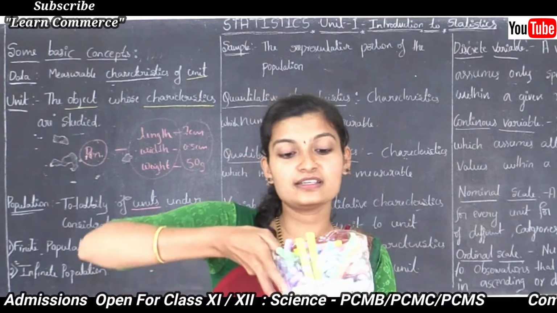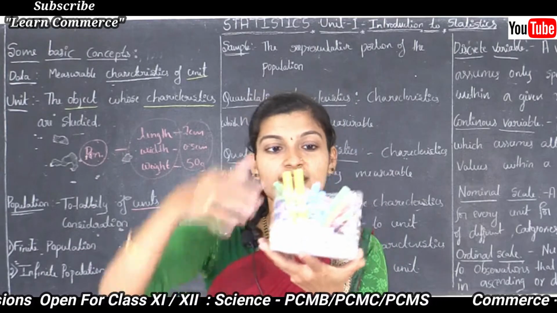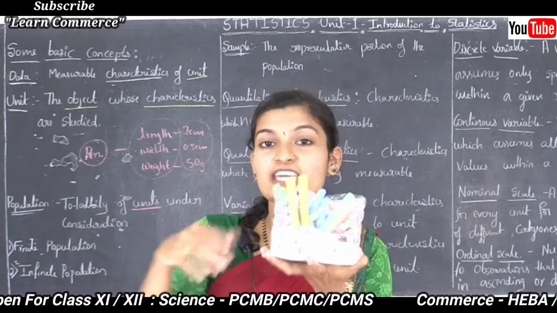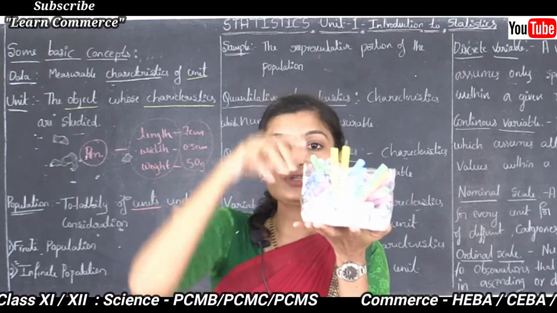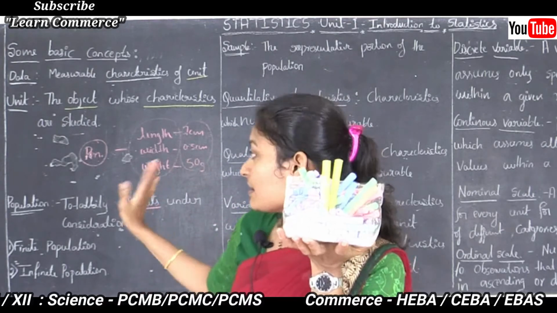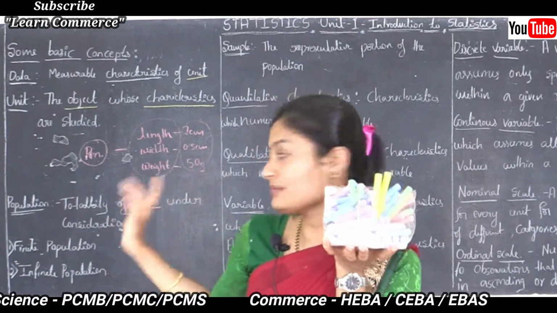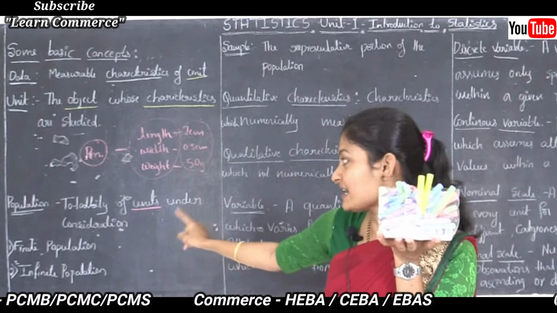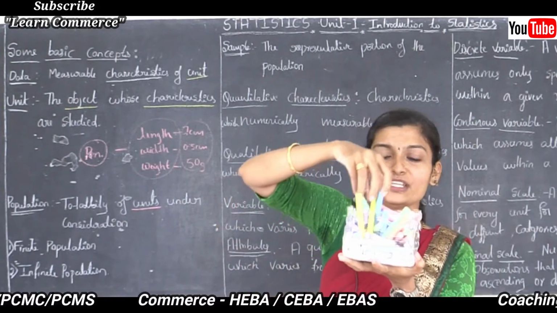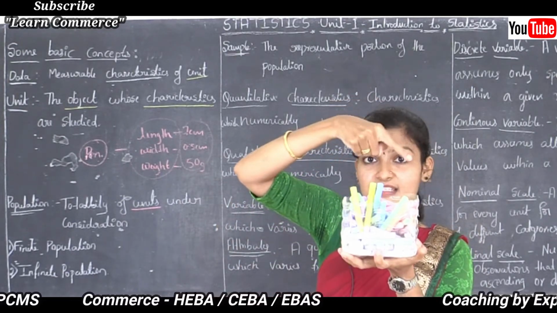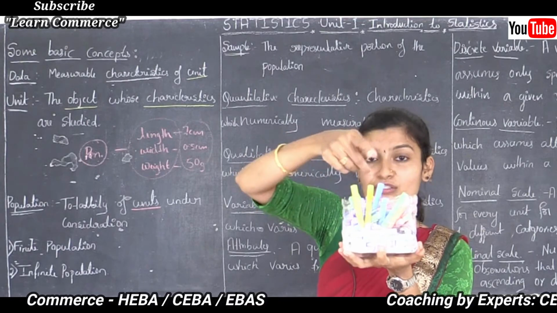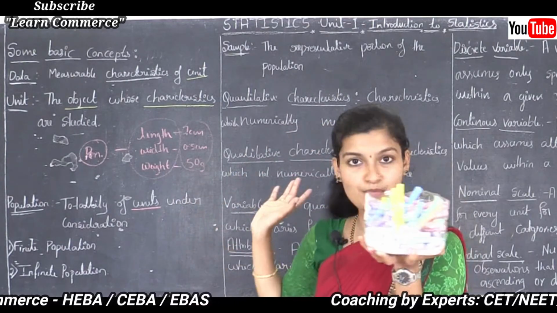See here, this is one chalk piece. There are so many units here. If I consider all the units together, then it is the population. Population is nothing but the totality of units under consideration. So if I consider all the units together, or total units, then it is population.